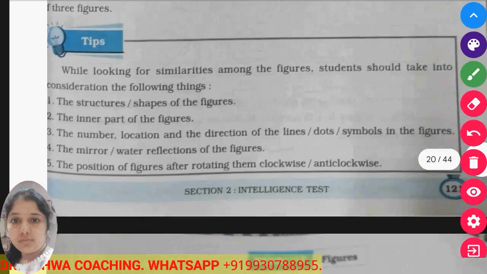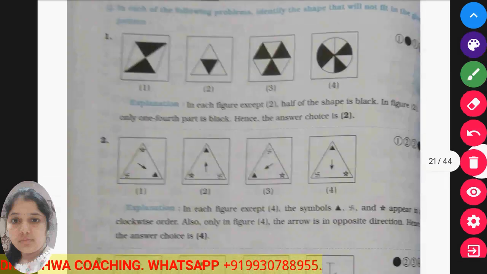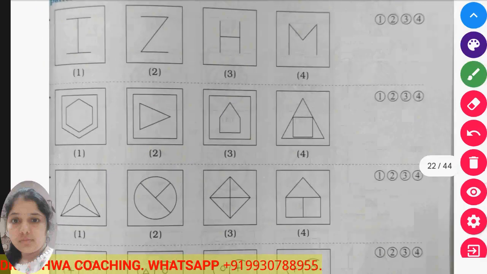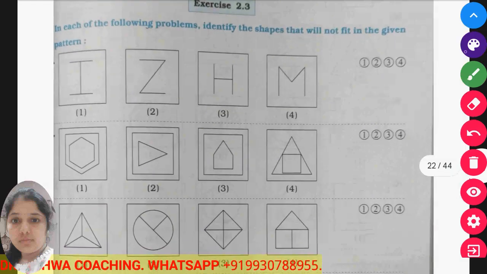Now the next topic is based on figures. So we will solve some sums. Figure pattern sums are very easy. So I insist you try more and more sums on your own.